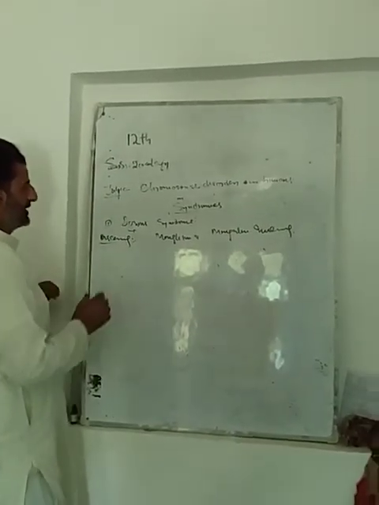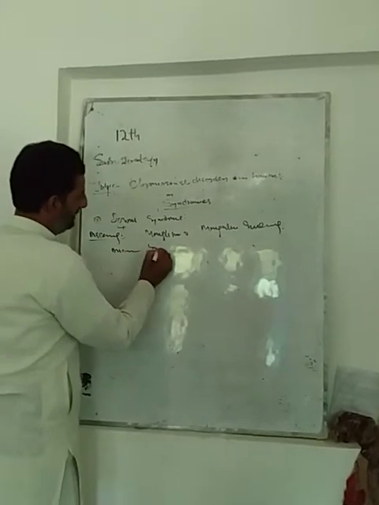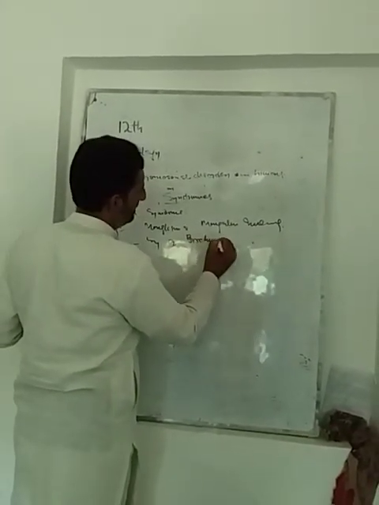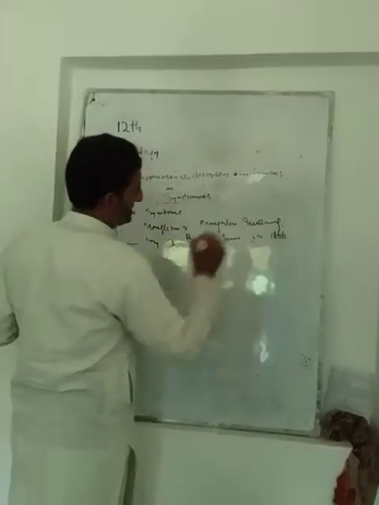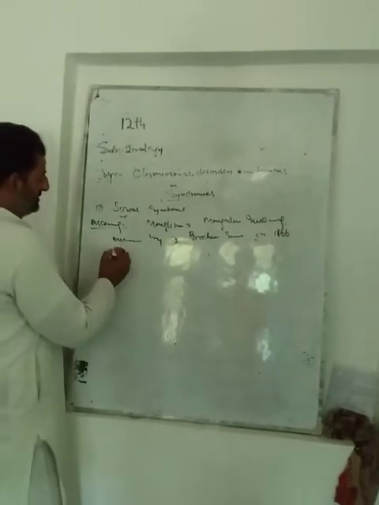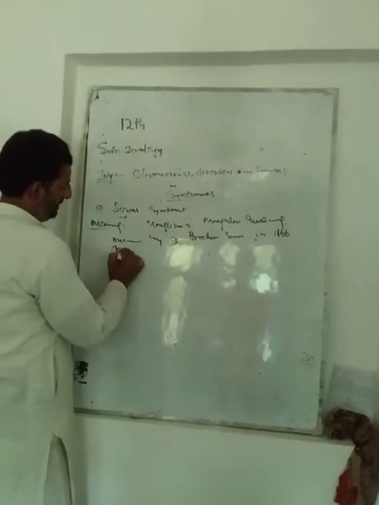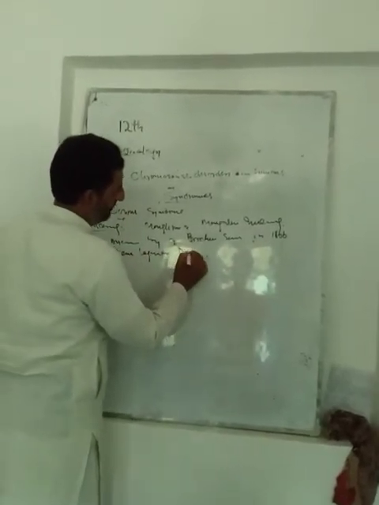This Down syndrome was for the first time discovered by a British scientist in 1866. The name of the scientist was John Langdon Down.